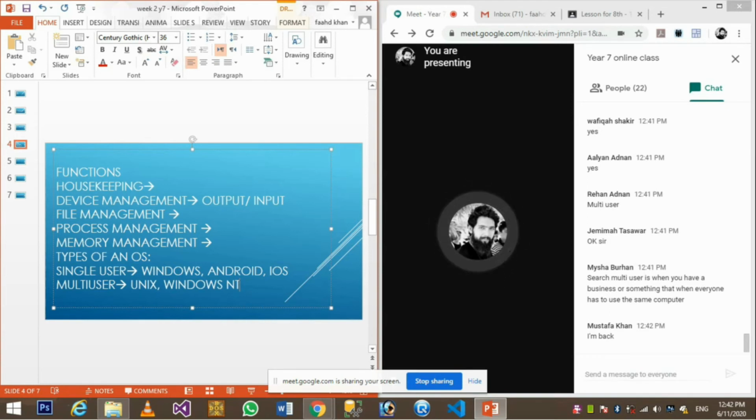Okay, when you have a business, multi-user systems are used there. As I told you, a bank is a business environment, right? So everyone is using the same computer, the same resource, the same thing on their computer system. So that's why we use the multi-user system to work on a specific part or feature, and that's the only thing the computer can do if you are using a multi-user operating system, which is controlled by one computer, one administrator. Okay, is it clear till now?